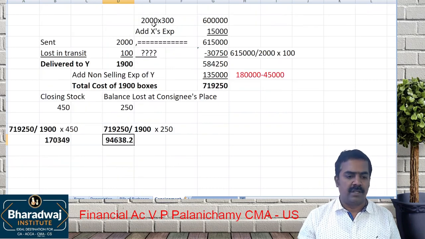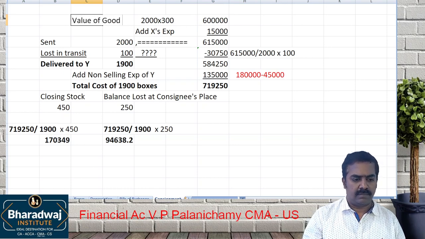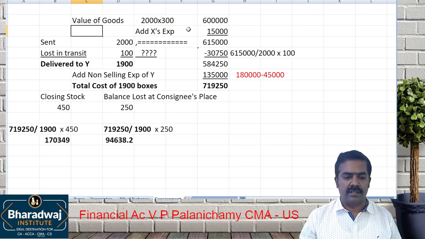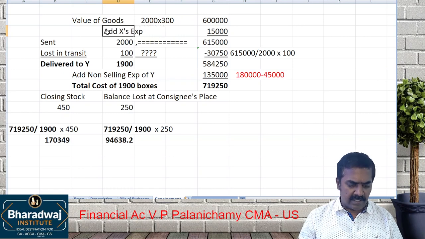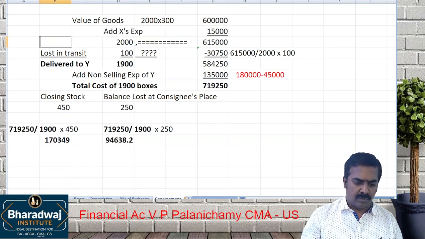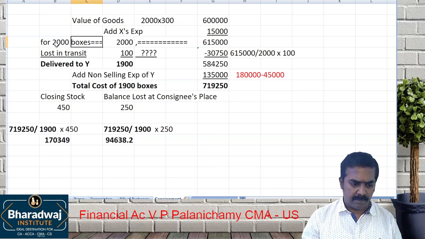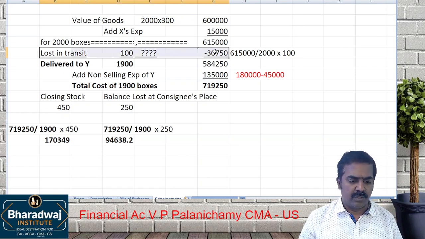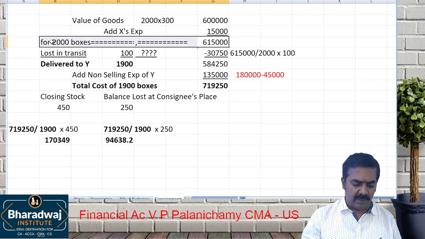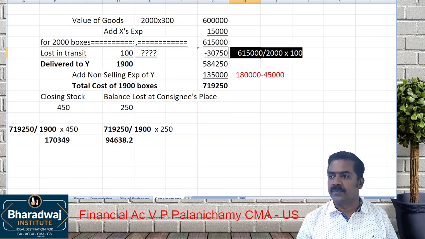Pay attention, pay attention. What is the value of the goods sent? 2000 into 300, so 6 lakhs. Add consignee's expenses, 15,000. For how many boxes? 2000 boxes. The value is 6 lakhs 15,000. So if 100 units are lost in transit, what is the value? How to work it out? If 6 lakhs 15,000 is for 2,000, what is for 100?